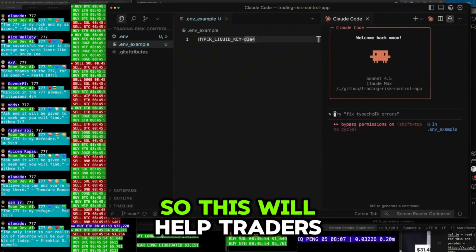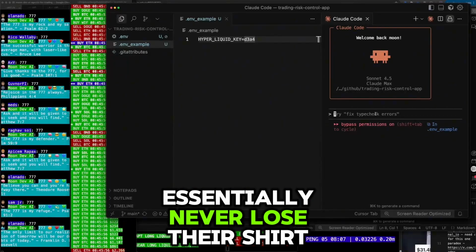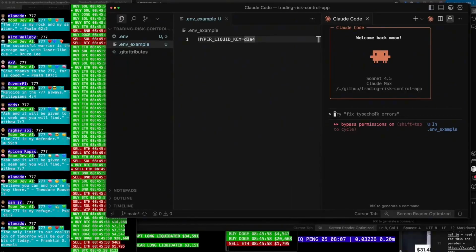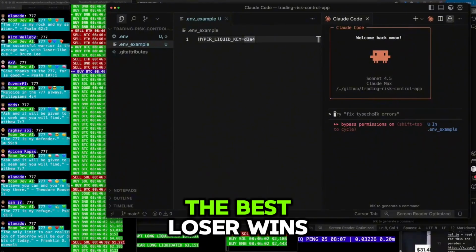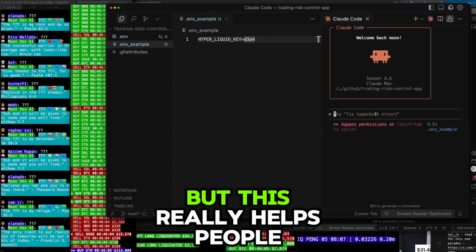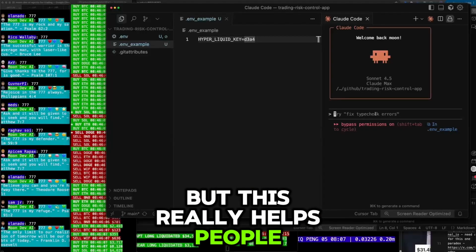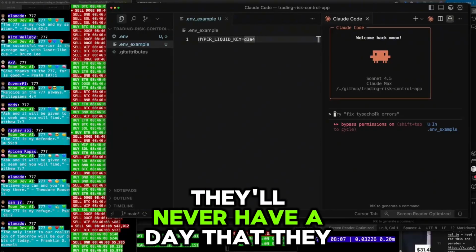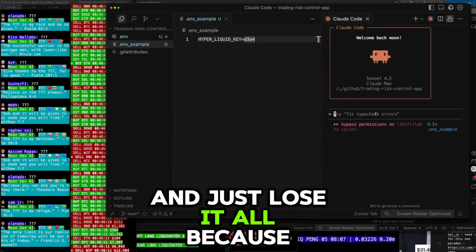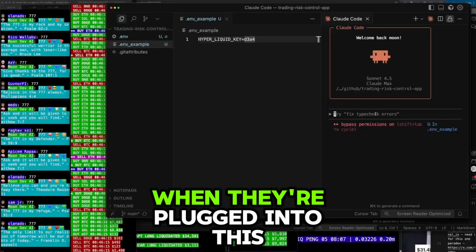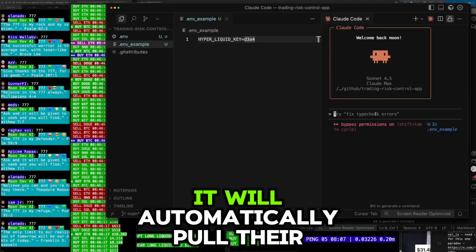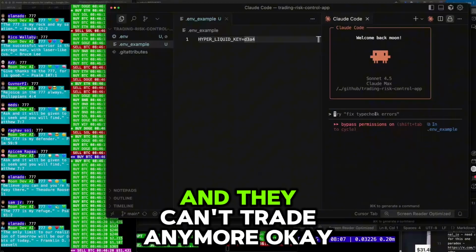So this will help traders essentially never lose their shirt. Meaning, okay, all traders are going to lose, of course. The best loser wins. But this really helps people become the best loser. They'll never have a day that they go on tilt and just lose it all, because when they're plugged into this, it will automatically pull their liquidity and they can't trade anymore.